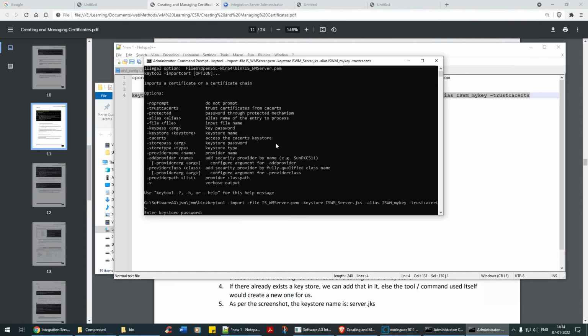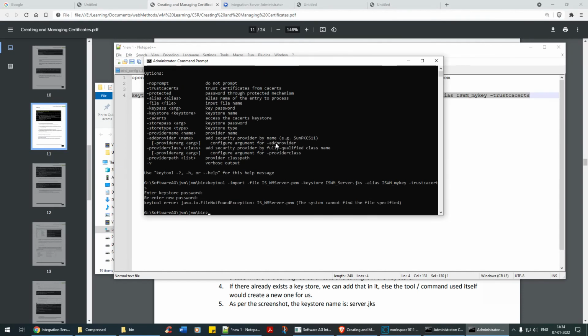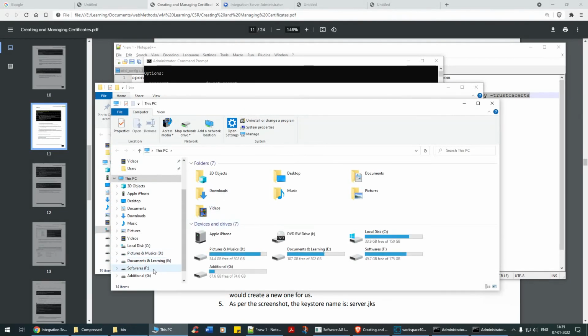Okay, you can see enter the keystore password. I'll just give the same name, mathematics. Let's see what happens. See, it's IIS not found, which means that let me bring this and place it in the jvm bin folder.